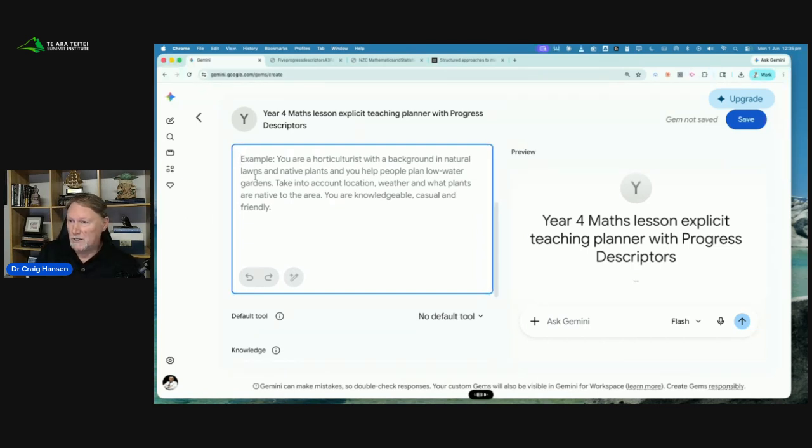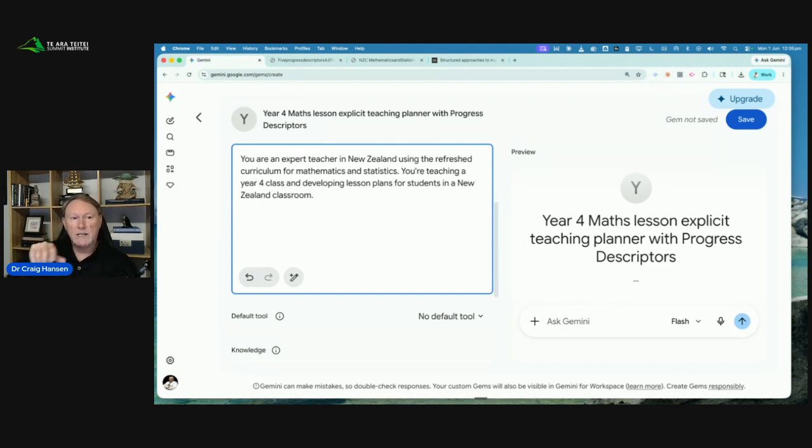You are an expert teacher in New Zealand using the refreshed curriculum for mathematics and statistics. You're teaching a Year 4 class and developing lesson plans for students in a New Zealand classroom. So what I've done is I've given that explanation of telling it who it is. Now I'm going to move to a new line.